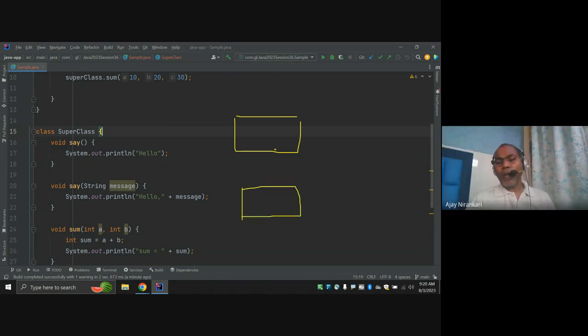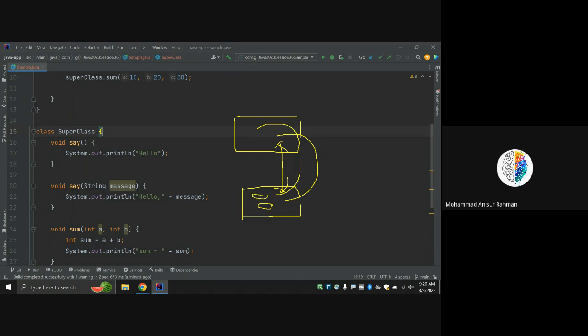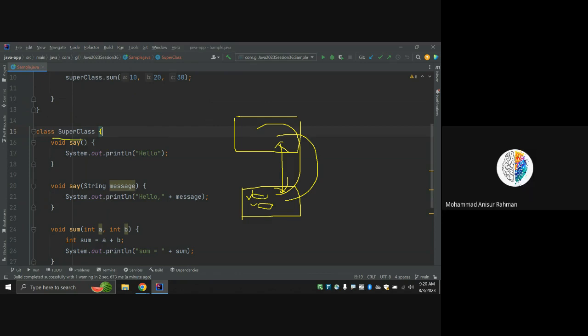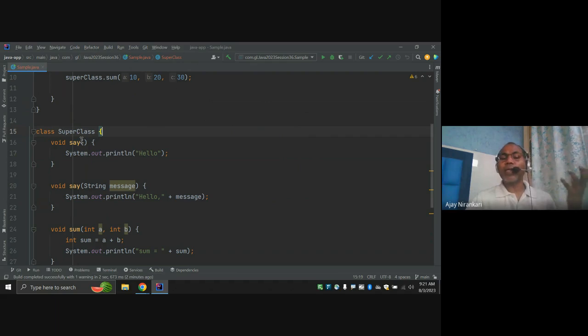If they have a relationship like this, that means some methods are already inherited. Might be I'm defining a method here and an already inherited method comes from the parent, so we have two methods with the same name here also. So I'm trying to say that overloading is not only possible in one class.